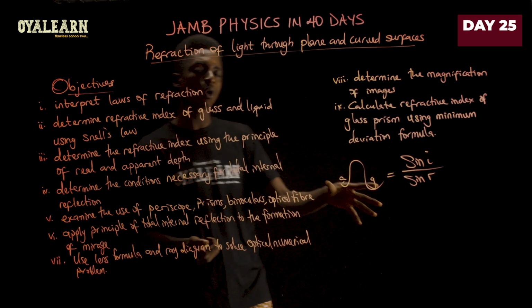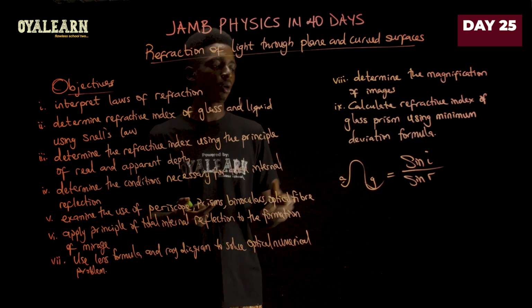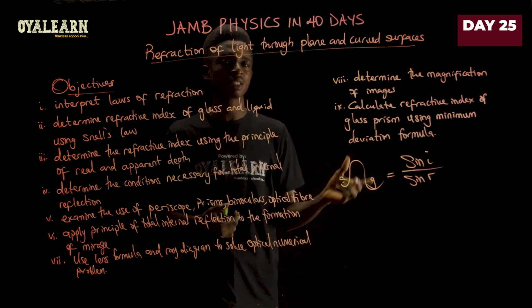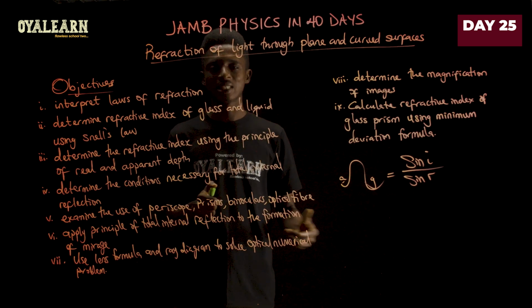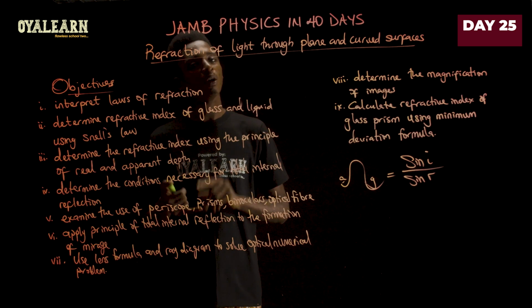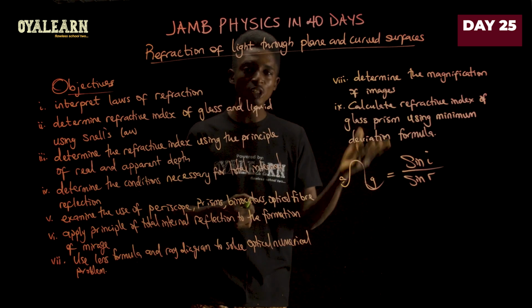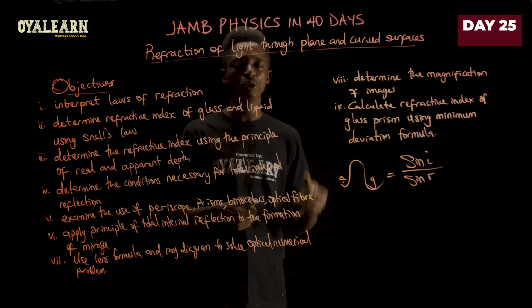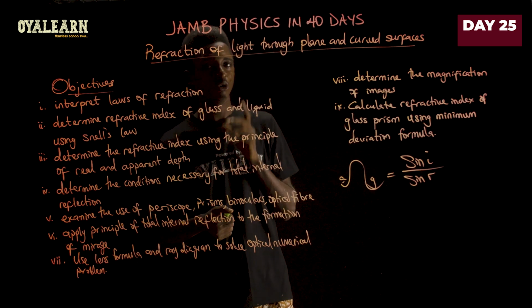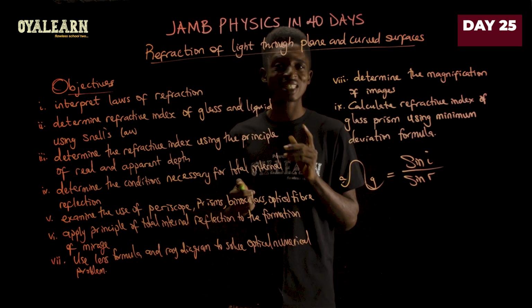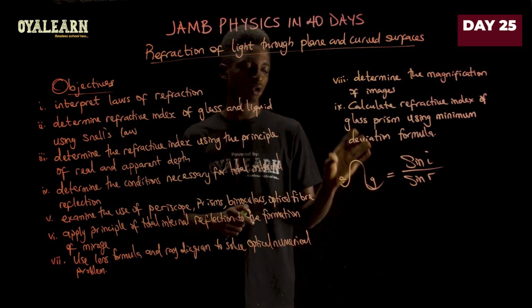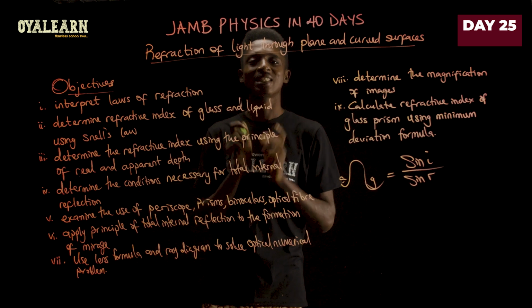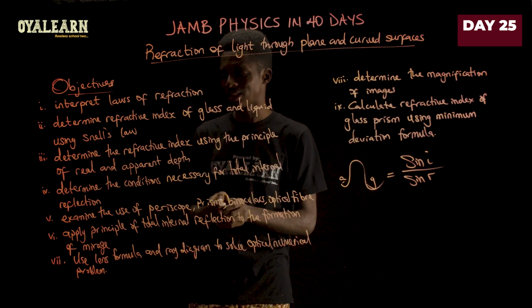Now, this also works when you are given the velocities, because you can also do it as the ratio of the velocities in the two media to get your refractive index. It also applies to the wavelength as well, because the ratio of the wavelength will also give you the refractive index. Don't forget that the only thing that remains constant is frequency of the wave. So that one cannot work to get the refractive index since it remains constant.